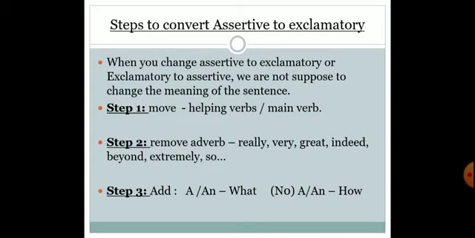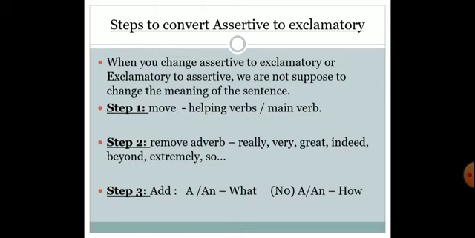Now, when are we supposed to use what and how? If in a sentence we have a or an, then we are supposed to use what. And if there is no a or an, then we are supposed to use how. This is a simple rule. Okay, so please go through these rules.